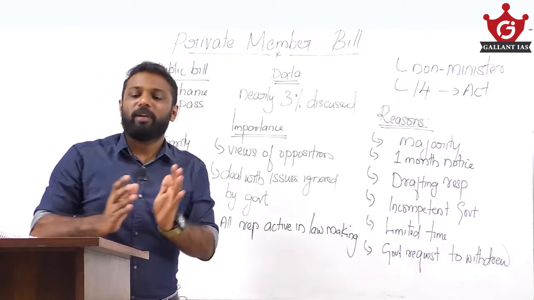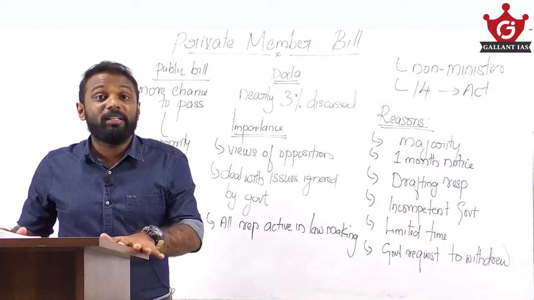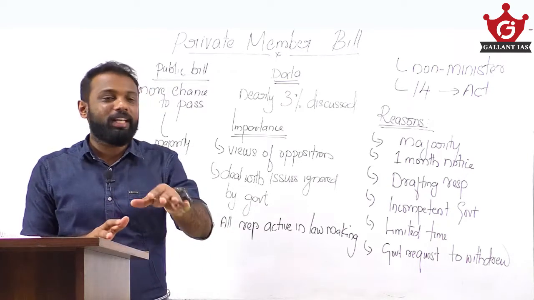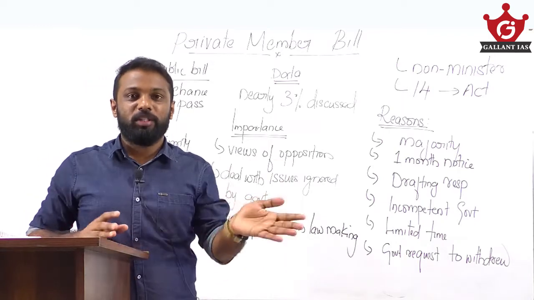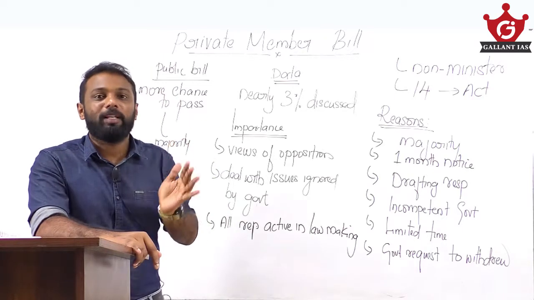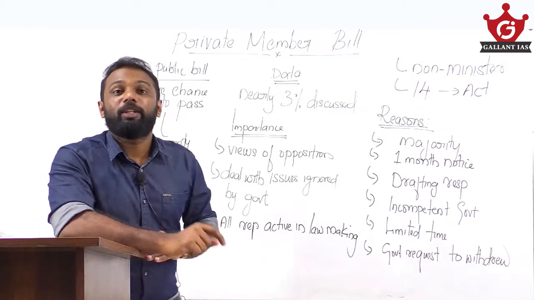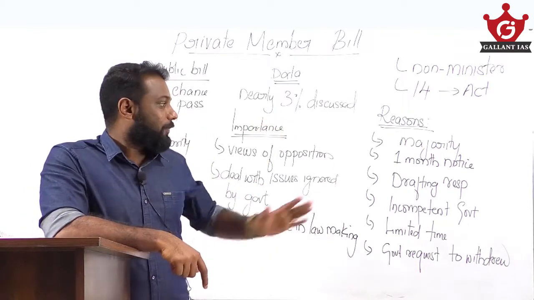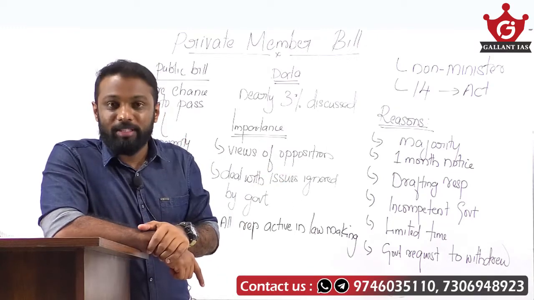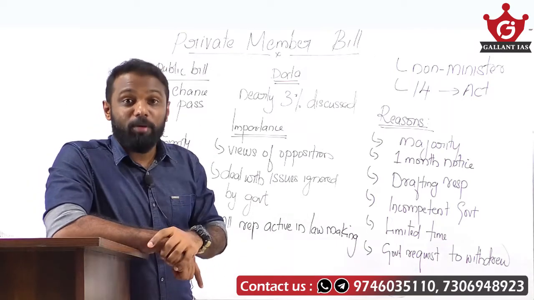Then, if a private member bill becomes an act, there might be a perception that the government is incompetent. Because a private member or the opposition introduces a bill and it becomes an act, the government feels that the people might think that the government is incompetent. Because of that perception, the government normally does not give support to those kinds of private member bills. That is also one among the reasons for the low passage of private bills in our parliament.